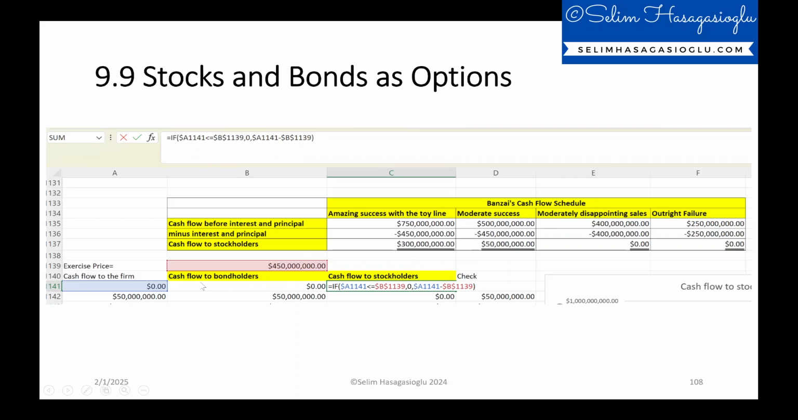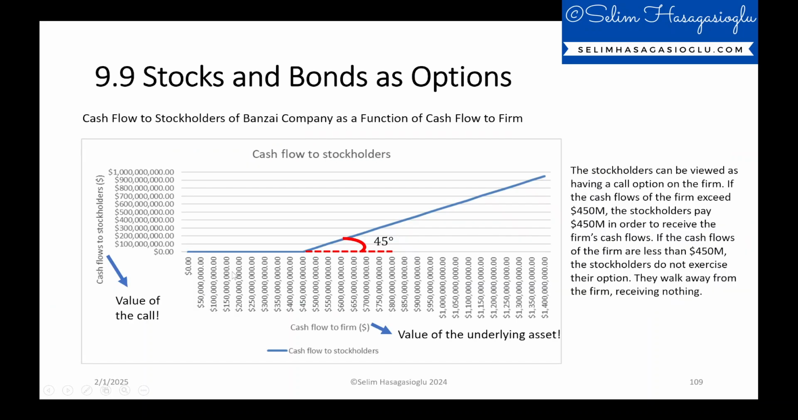So if again cash flow to the firm, remember this was the underlying asset, is equal to or less than the exercise price, cash flow to stockholders will be zero. The option will not be exercised because everything will be gone to the bondholders. But if not, if the cash flows to the firm exceeds this $450 million, cash flow to stockholders will be the difference between cash flow to the firm and the exercise price.